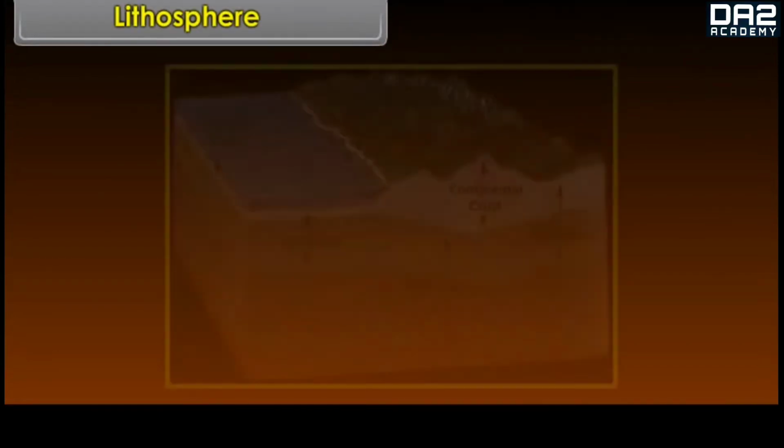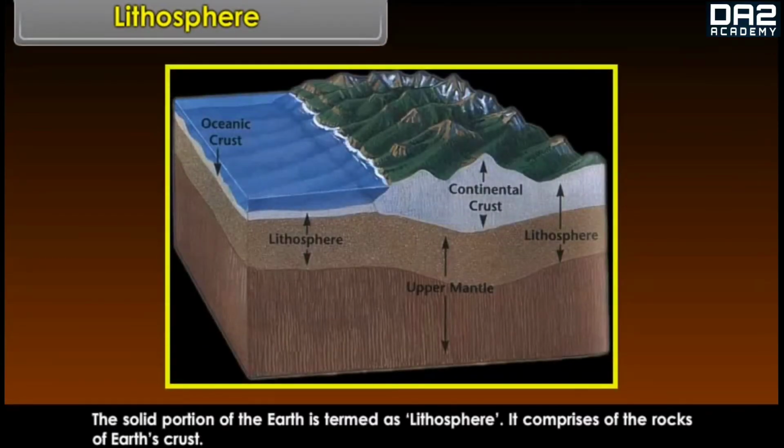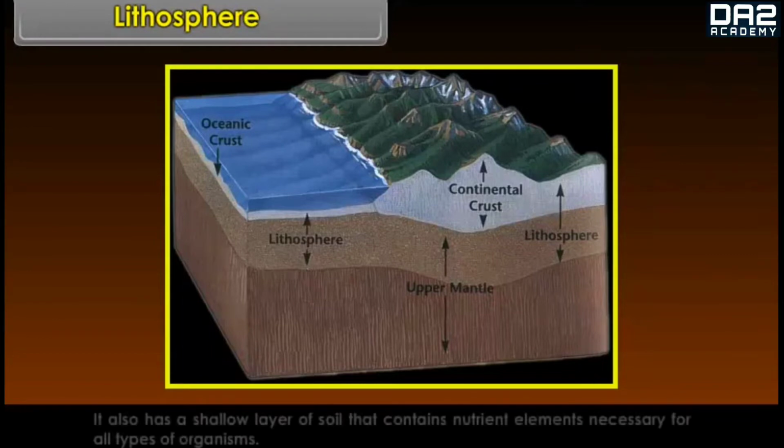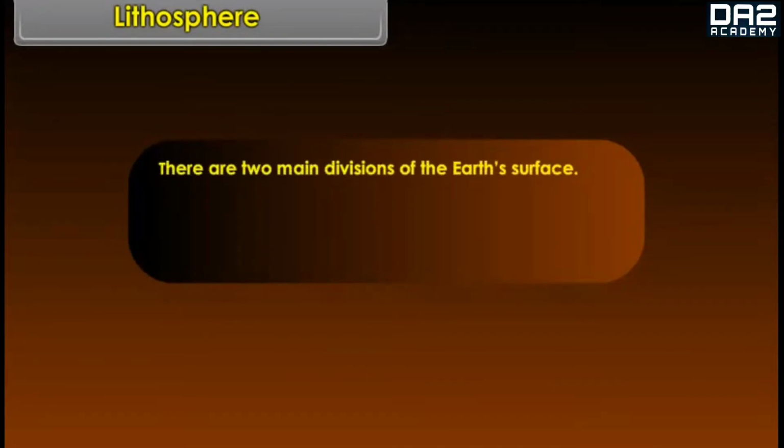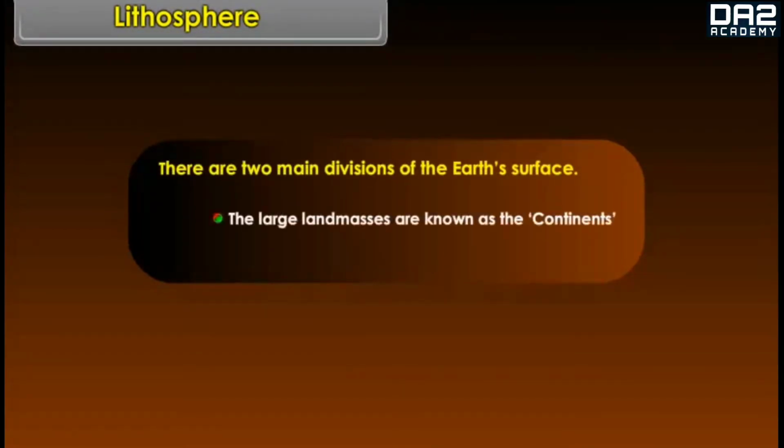Lithosphere. The solid portion of the earth is termed as lithosphere. It comprises of the rocks of Earth's crust. It also has a shallow layer of soil that contains nutrient elements necessary for all types of organisms. There are two main divisions of the Earth's surface. The large land masses are known as the continents. The ocean basins contain large water bodies.